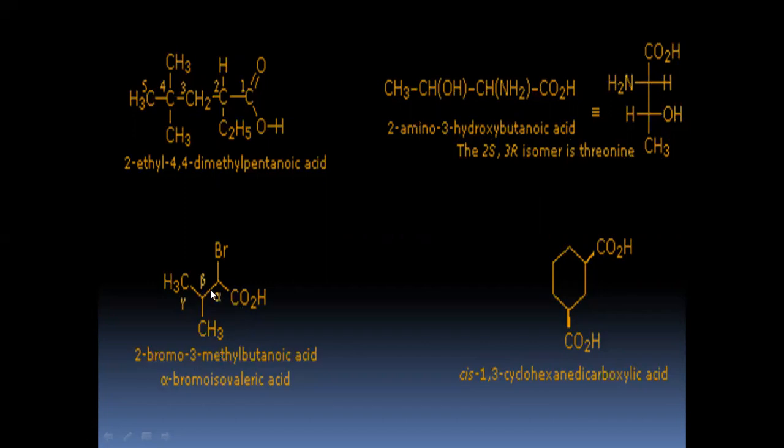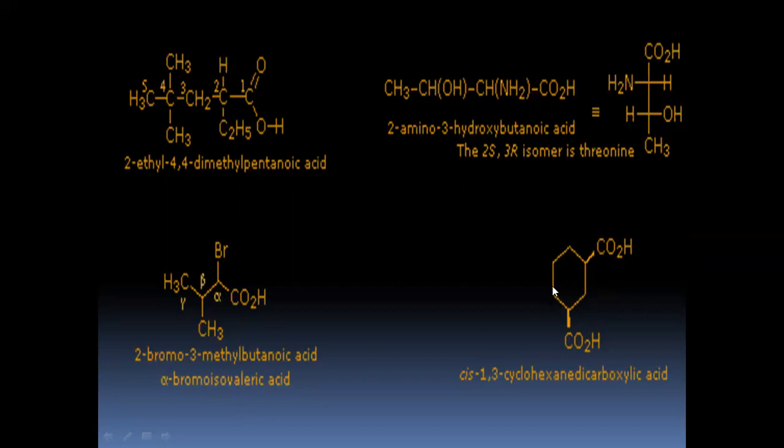Then this example, you have 1, 2, 3, and 4. So you have 4 carbon atoms in this parent chain, right? So the root word is butanoic acid, and you have 2 substituents which are attached at the alpha and the beta position. Alpha is that carbon which is found next to the functional group, and beta is the next position after that. So at the alpha position you have a bromine group, and at the beta position you have a methyl group. Therefore the nomenclature is 2-bromo 3-methyl butanoic acid, and in common usage it is also referred to as alpha bromo isovaleric acid.